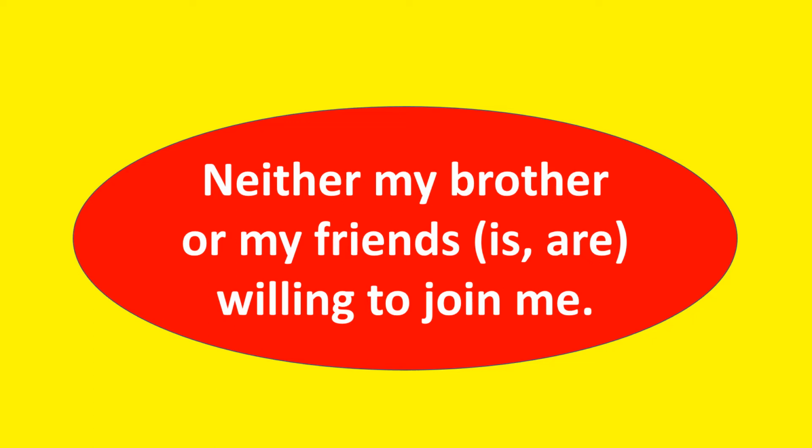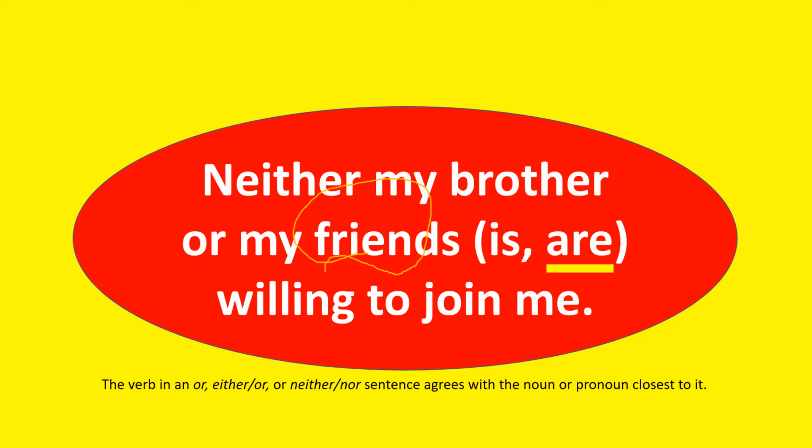Your answer must be are. So this time, the closer subject to the verb is friends. So this one, friends, is the word that is closer to the verb. So we have are. Let's proceed.